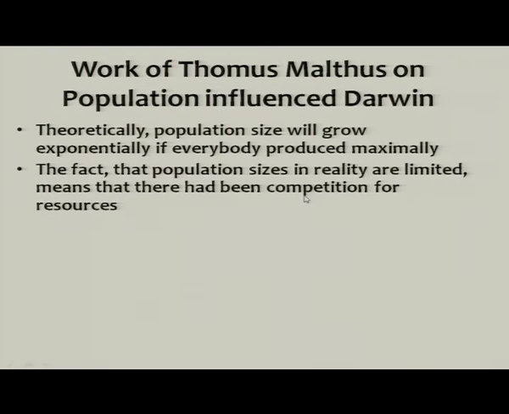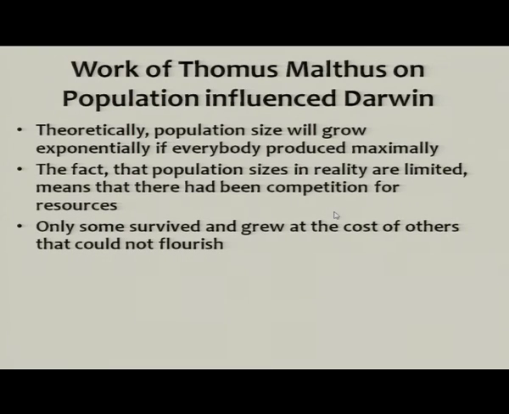Populations in reality are limited. It means that there has been competition for resources because the resources are limited, and there has been competition between organisms. Only some survived and grew at the cost of others that could not flourish.